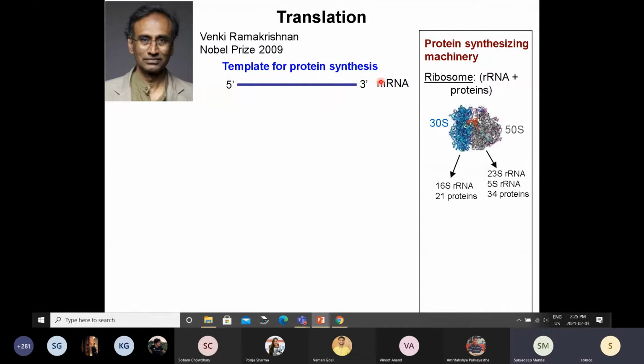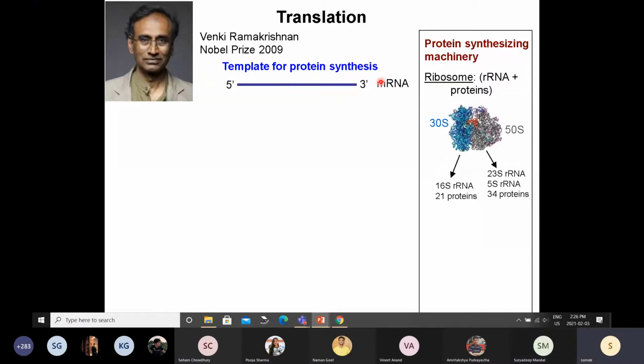Sir, in eukaryotes, the 5' end of the mRNA has a G cap and the 3' end has a long poly A tail. But these things are absent in bacterial messenger RNA, right?